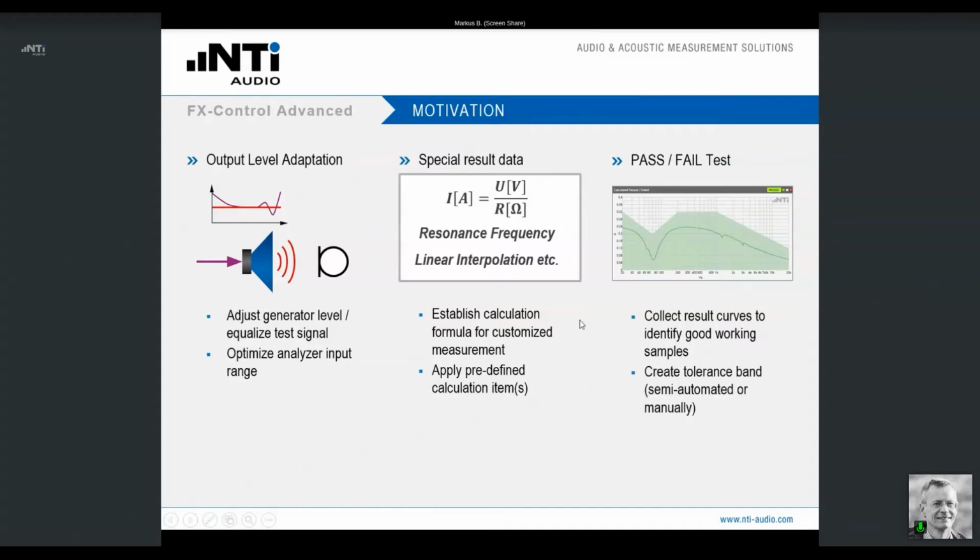So this procedure of looking for good, bad samples, for defining the tolerance limits, can be supported with a semi-automated procedure, or it can be done manually. I'm going to show that to you as well.